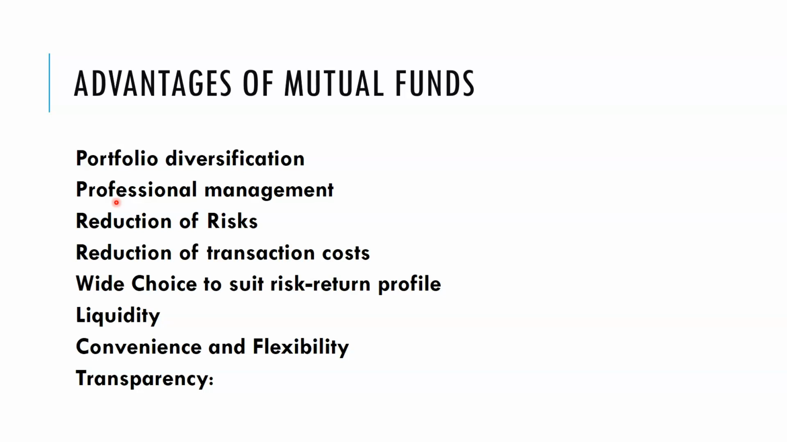Reduction of risk: it is not going to be invested in a single asset, it is going to be invested in a number of assets. So the risk is diversified, which reduces your risk and the probability of failure. And reduction of transaction cost: purchasing and selling of assets is not done for the individual investor but at the institutional level, at a relatively cheaper cost compared to the individual transaction cost.